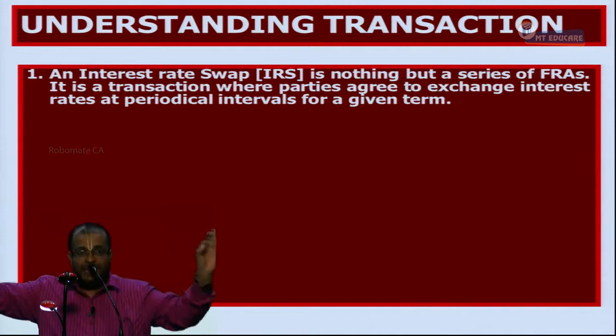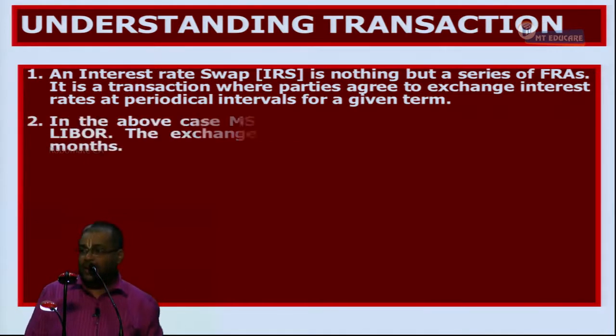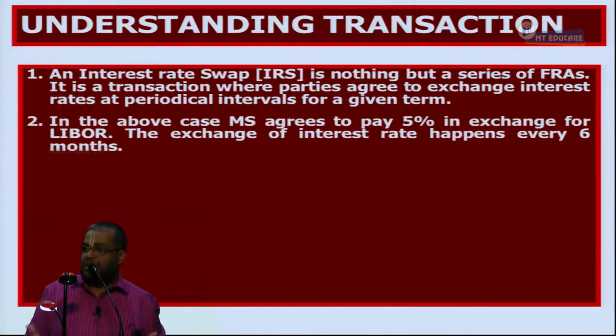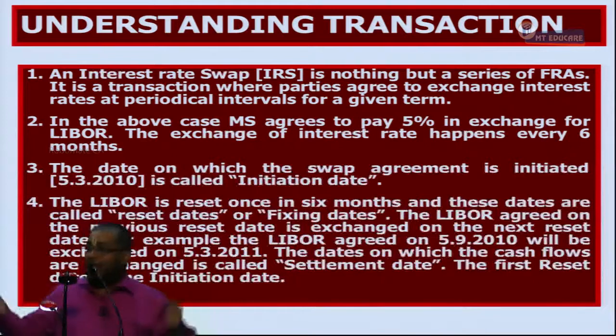Interest rate swap is nothing but a series of forward agreements. It's a transaction where parties agree to exchange interest rates at a periodical interval. In the above case, Microsoft agreed to pay 5% in exchange for LIBOR. The exchange of interest happens every 6 months. The date on which the swap is initiated is called the initiation date, here 5th March 2010. The LIBOR is reset once in 6 months, and these dates are called reset dates or fixing dates.